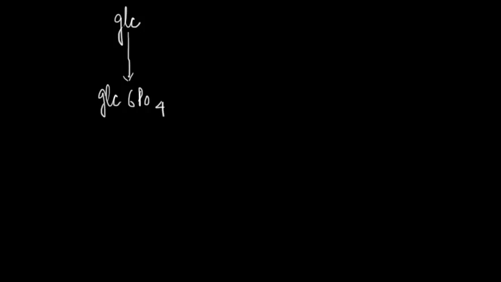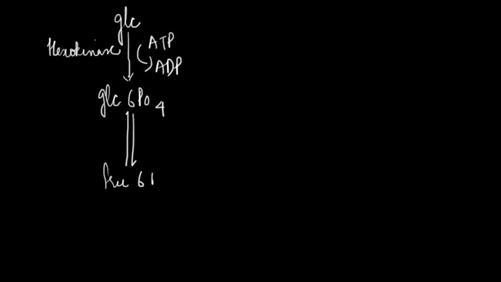Phosphoryl group donor at this step is ATP, and the enzyme catalyzing this reaction is hexokinase. Next, this glucose 6-phosphate undergoes reversible isomerization to fructose 6-phosphate, and the enzyme catalyzing this reaction is